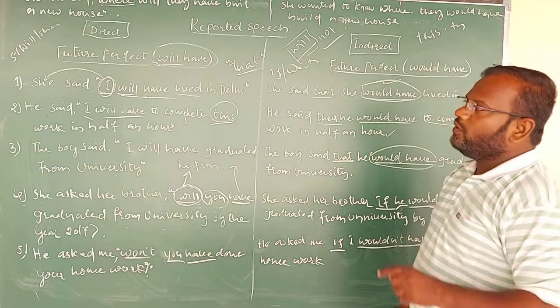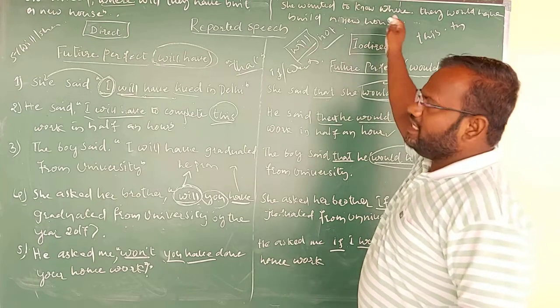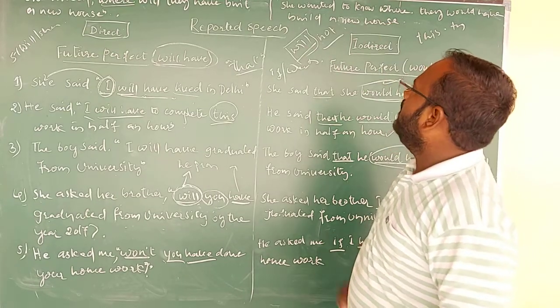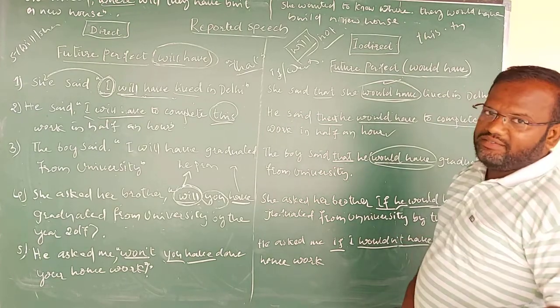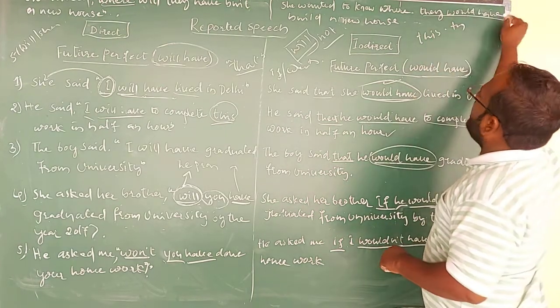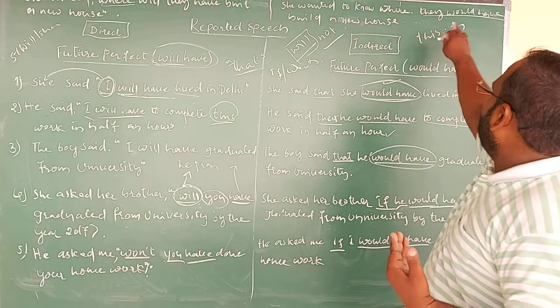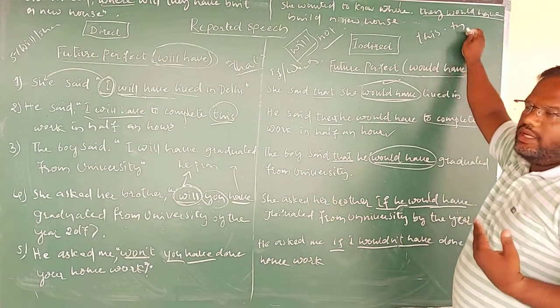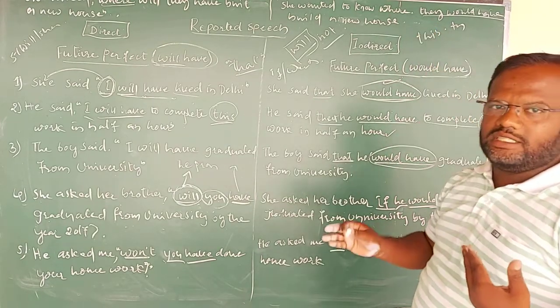She asked, where will they have built a new house? So when we are changing it in indirect speech, it will become, she wanted to know where they would have built a new house, where they would have built a new house. It is in the indirect speech of the sentence. Hope you are understanding the things.